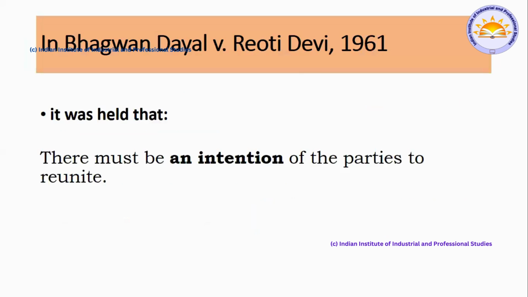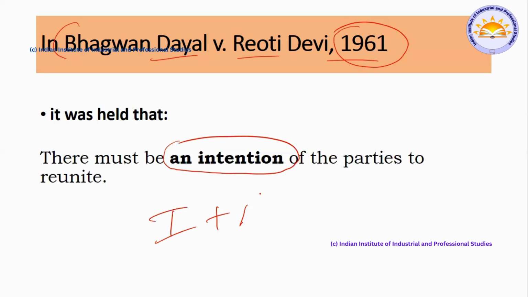Next, now this is all about the concept. Now we are going to the case law. I hope you got the basics of this particular concept. Now we are trying to understand the case law. What is this case law about? Bhagavan Dayal versus Riyoti Devi, in the year 1961. What did it tell? This case law has told us there must be intention, plus expression. Very important, my friends, you have to keep in mind intention and expression.